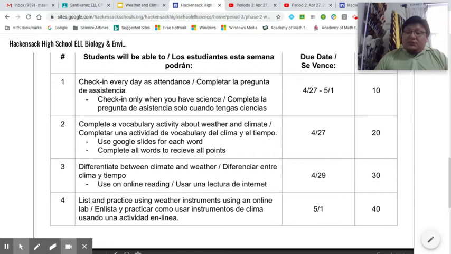One of the questions, I believe, from the test, or maybe something I've asked before: in the atmosphere, what layer is where the changes of weather and climate occur? And it's in the troposphere. But it's not as simple as that. There's a lot of things in play that affect the changes of weather and climate. There's a difference between weather and climate. And that's what we're doing this week.